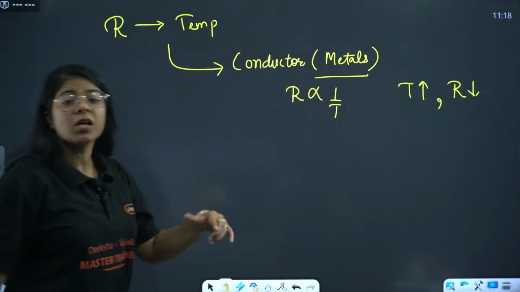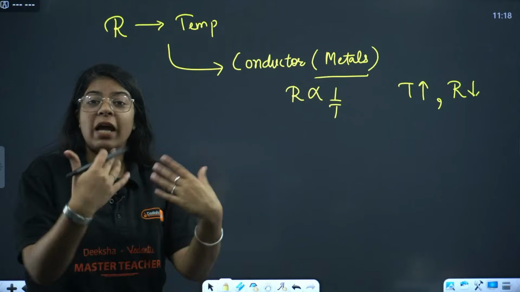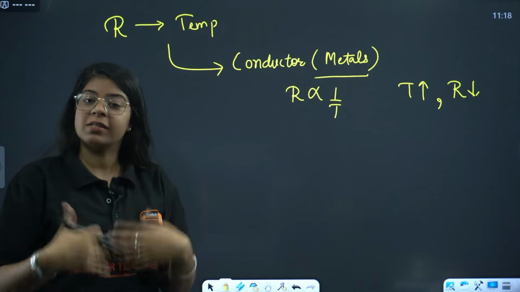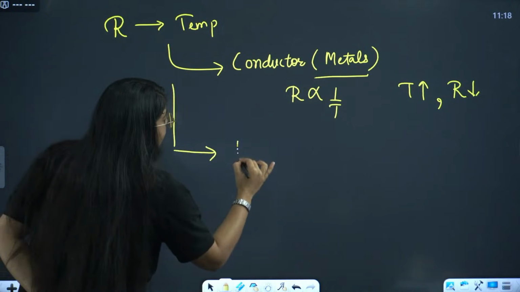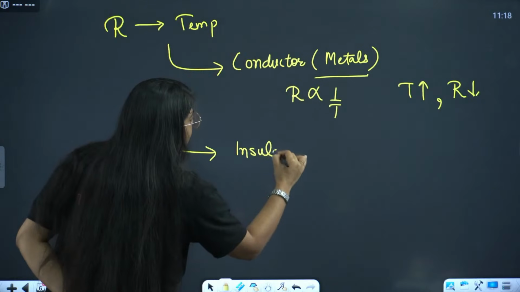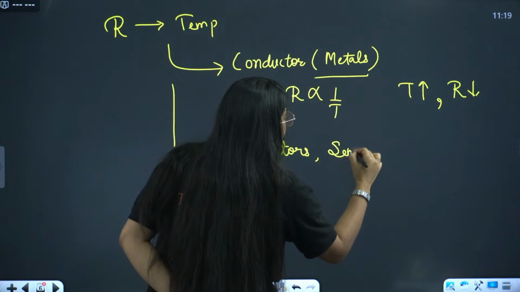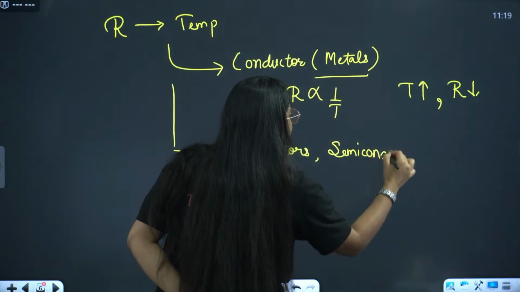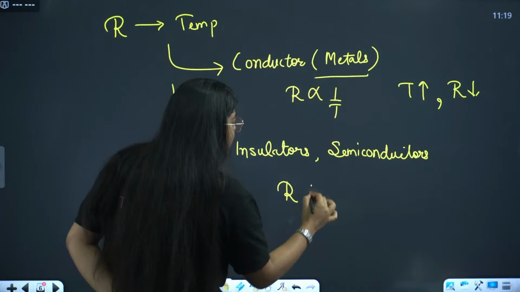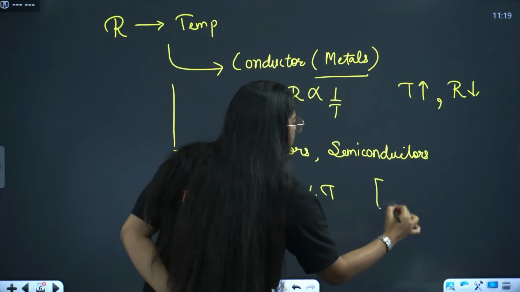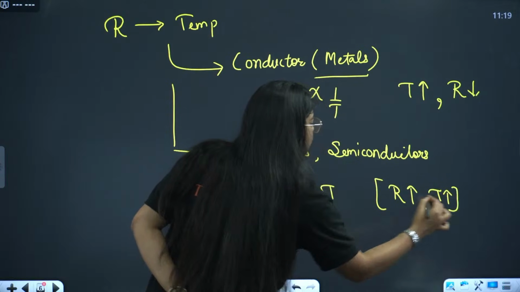Because as the temperature increases, the movement of free electrons increases and they collide more. Once they collide more, resistance increases, right? On the other hand, for insulators or semiconductors, resistance increases with increase in temperature. It is directly proportional to temperature. Any doubt?